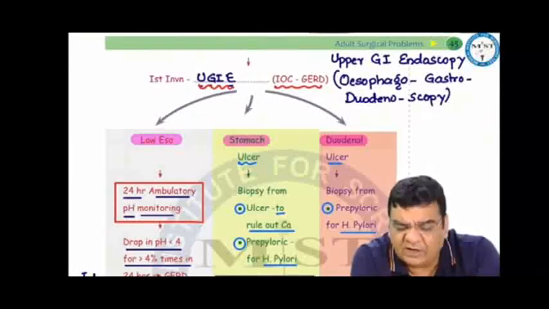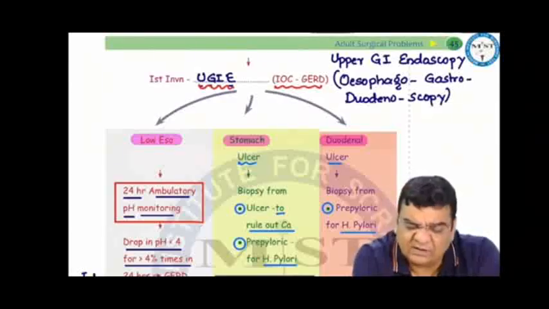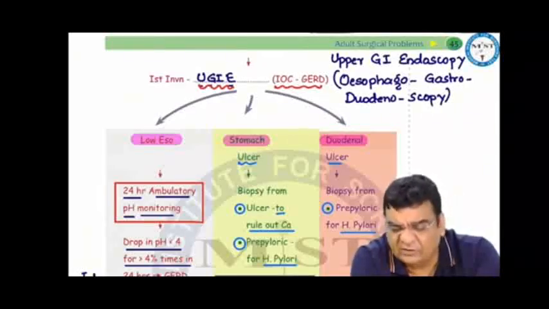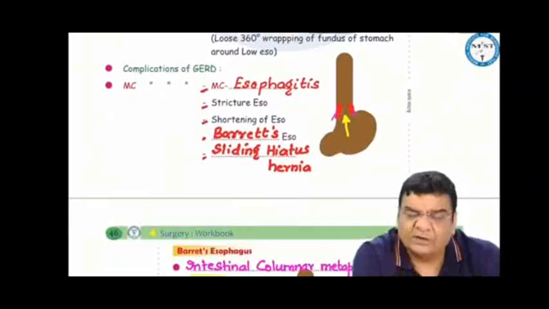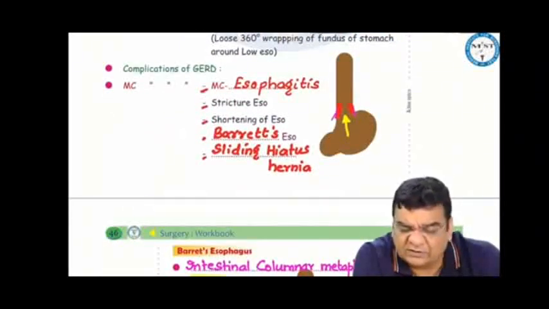In GERD patients, if the medicines are not working, then surgery has to be done, and surgery for GERD would be a fundoplication. Floppy Nissen fundoplication is a loose 360-degree wrap of the fundus of the stomach around the lower esophagus. There can be various complications of GERD, like esophagitis, stricture esophagus, shortening esophagus, Barrett's esophagus, and sliding hiatus hernia. All this story is happening in the lower esophagus in GERD.